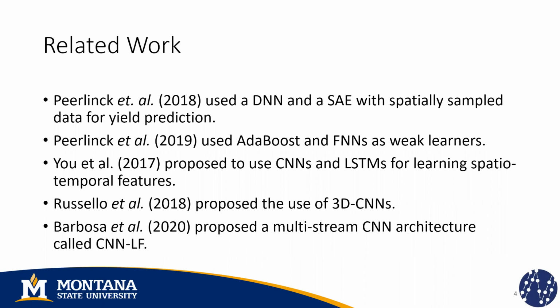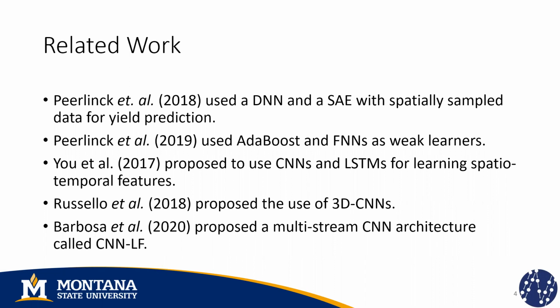Perlink et al. in 2019 proposed to use two versions of the AdaBoost algorithm, namely AdaBoost R2 and AdaBoost R delta, using feed-forward neural networks as weak learners. She also proposed a novel AdaBoost algorithm called approximation AdaBoost that uses the loss function of the AdaBoost R2 method, but uses the threshold approach of AdaBoost R delta to calculate the probabilities and the weights of each learner. She showed that this approach gives better results than if we use a single network.